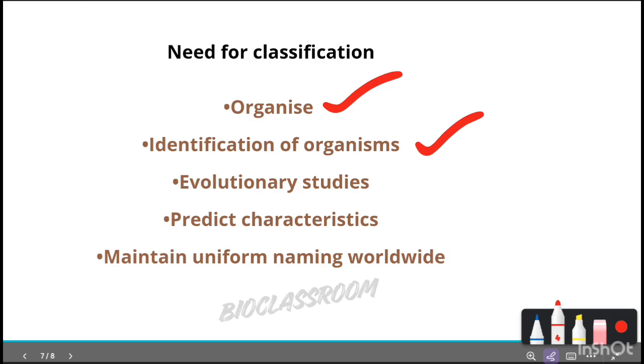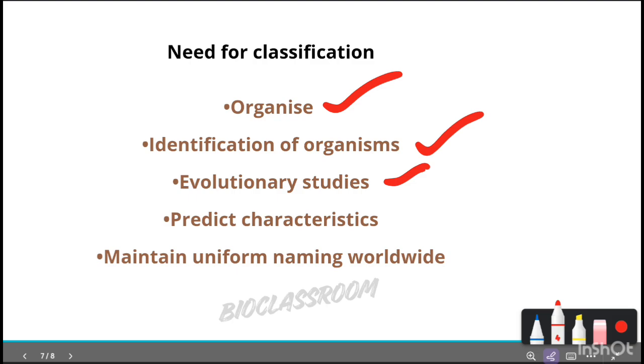Then the third point is understanding evolutionary relationships. Classification arranges organisms based on similarities. More similarity means a closer evolutionary relationship. It helps us understand how organisms evolved from a common ancestor, so it helps in evolutionary studies.